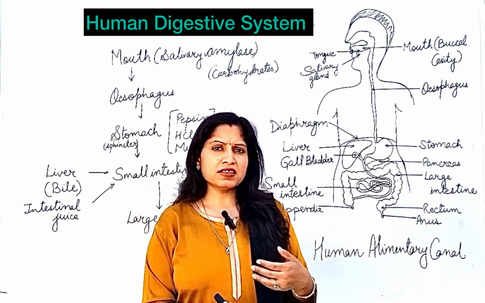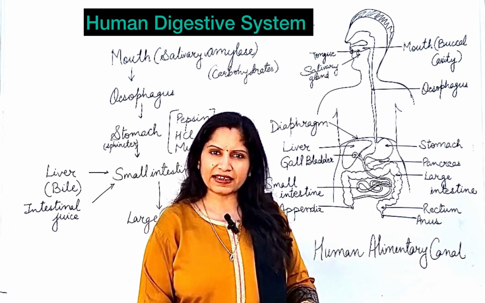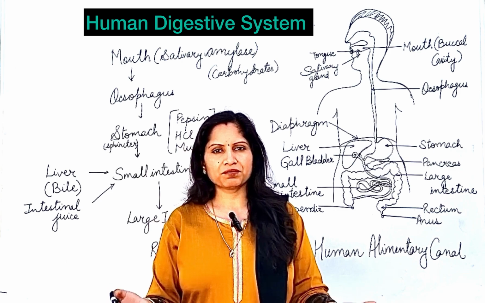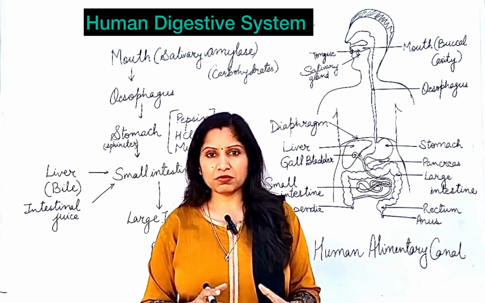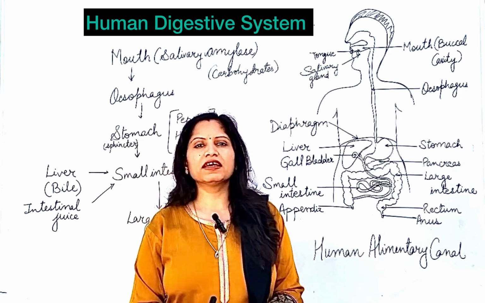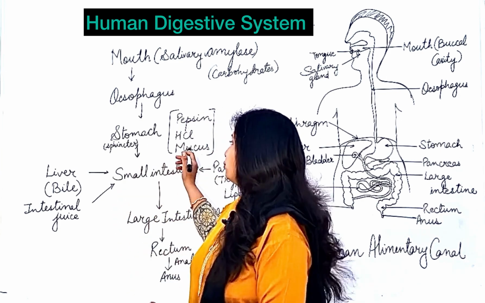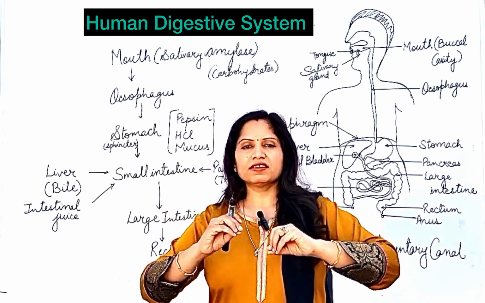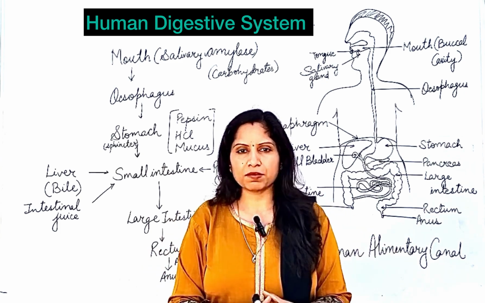So if this pepsin and this HCl damage the stomach layer only, then how will we be able to survive? The stomach will be destroyed. So to protect the stomach from the effect of HCl and pepsin, in the stomach there is a thick layer of mucus that protects the stomach. Okay, so there is a thick layer of mucus that protects the stomach.